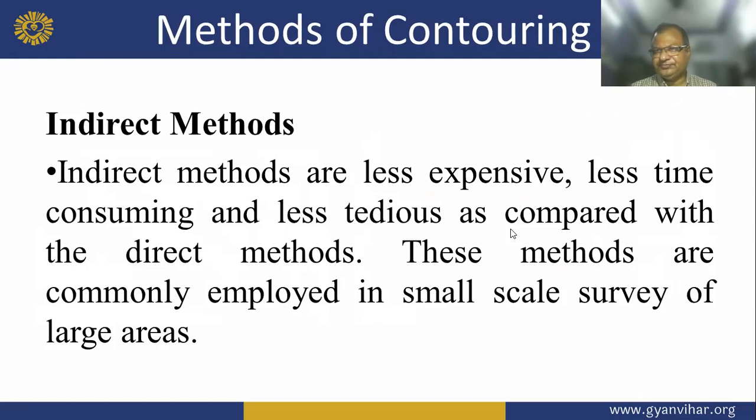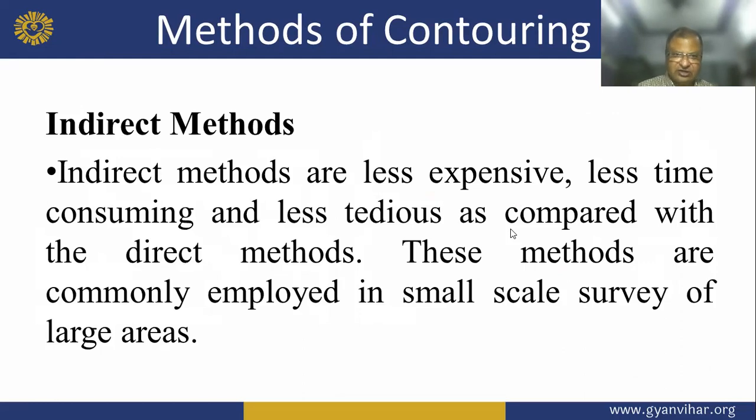Method of contouring. So indirect methods are less expensive, less time consuming, and less tedious as compared with the direct method.